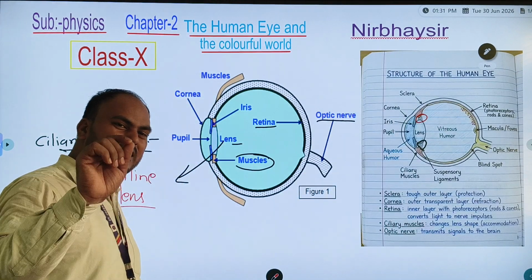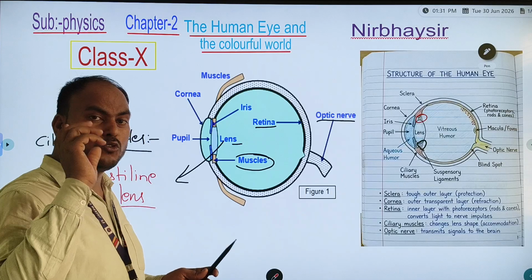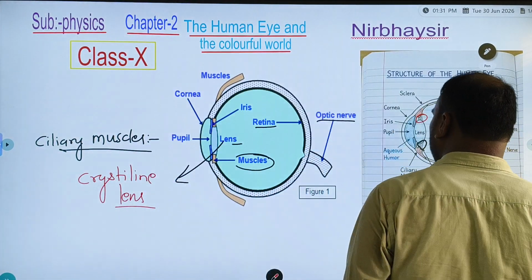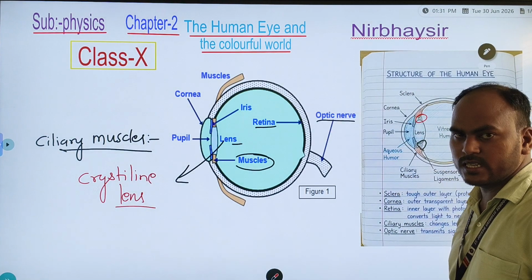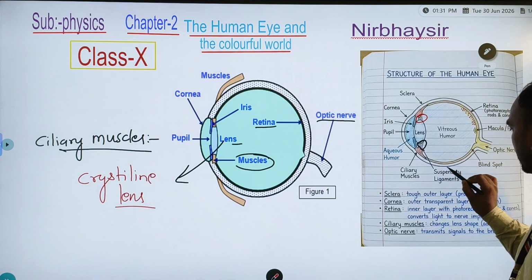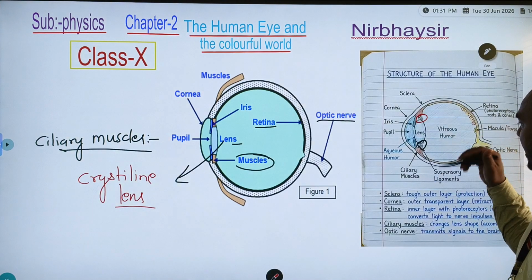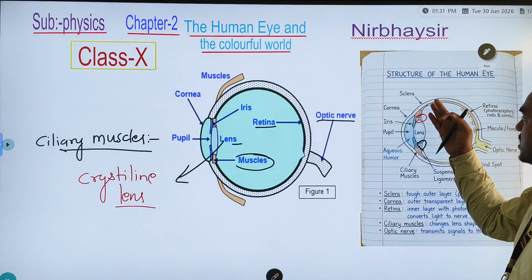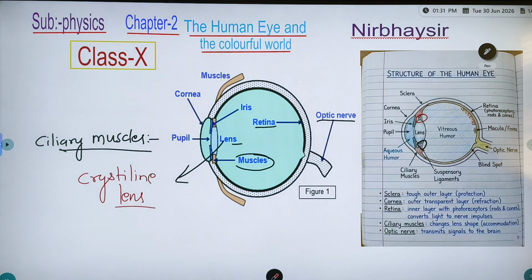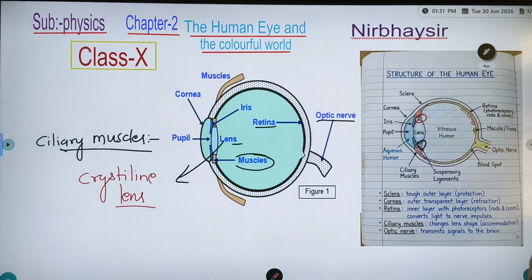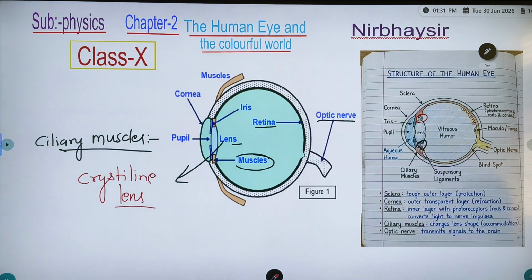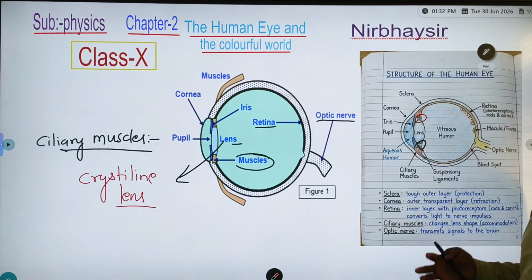That's why we are able to see which kind of image? Real and inverted image. Now, after that, ciliary muscles and suspensory ligament. What is the function of the suspensory ligament? It helps the ciliary muscles to hold the crystalline lens and change the lens shape, which is accommodation. After this, I will teach you about the power of accommodation.